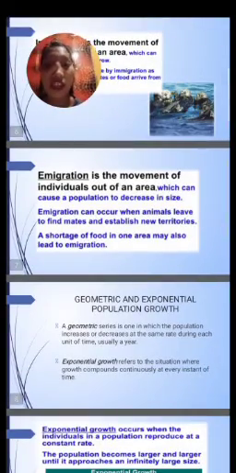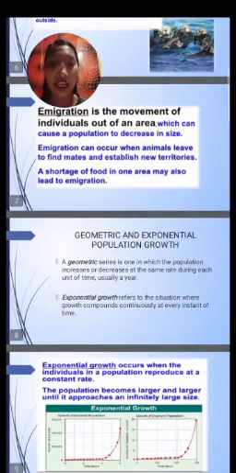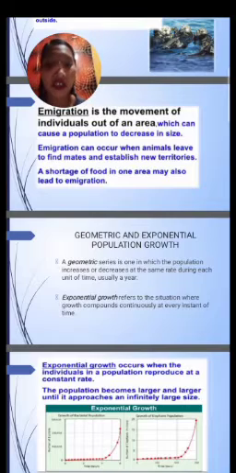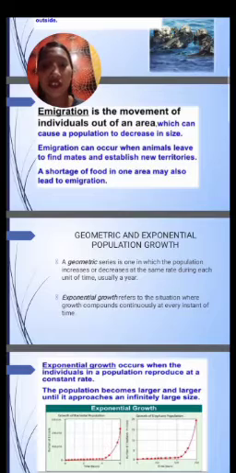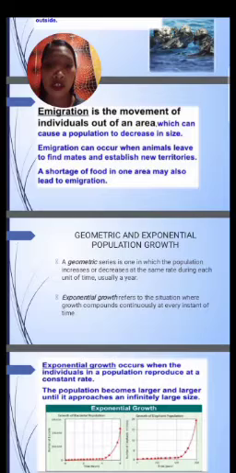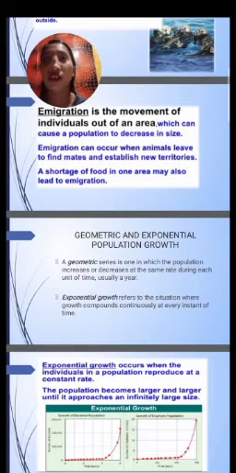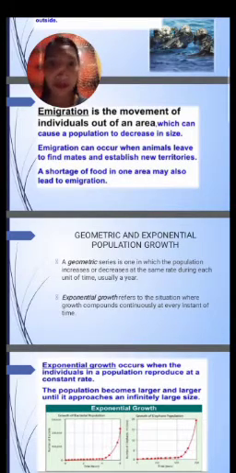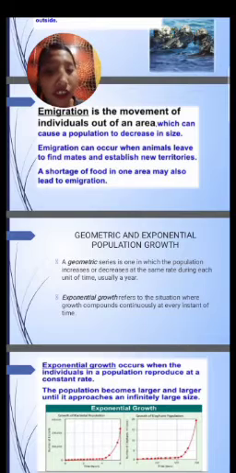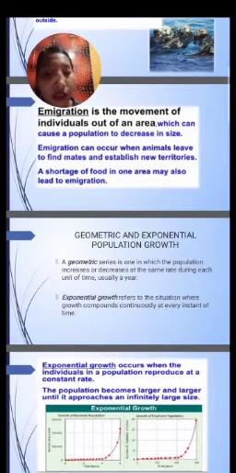So let's proceed to geometric and exponential population growth. A geometric series is one in which the population increases or decreases at the same rate during each unit of time, usually a year. So a geometric series is a kind of line for us to know if a certain population is decreasing or increasing. Exponential growth refers to the situation where growth compounds continuously at every instant of time.